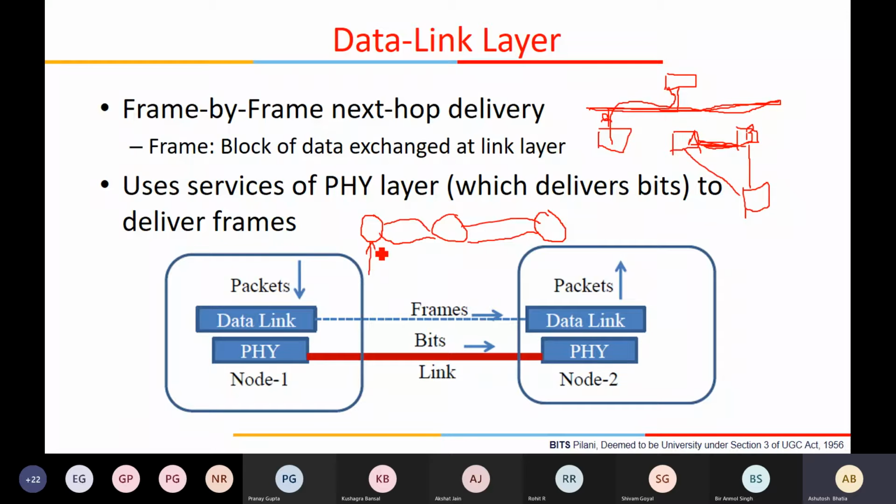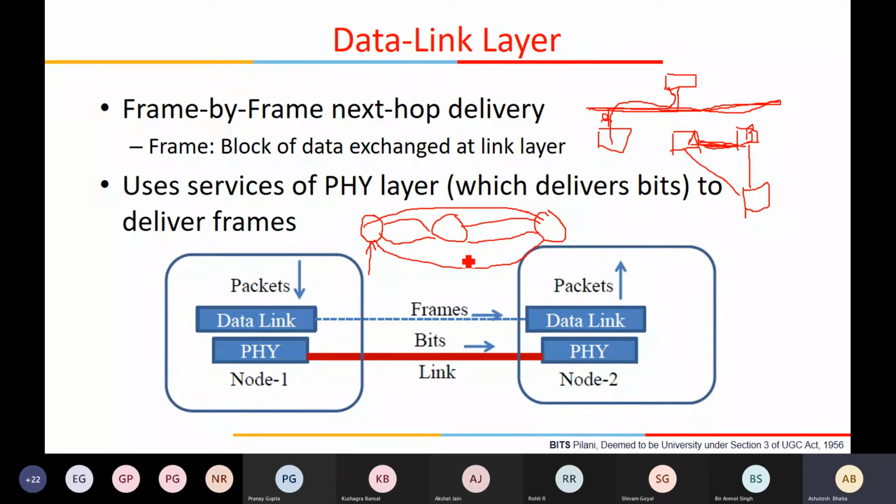That means this node transmits, everything is abstracted, and when the other node receives the packet, it acknowledges. In that case the intermediate links are completely abstracted from this notion.